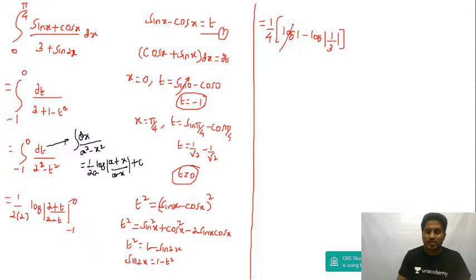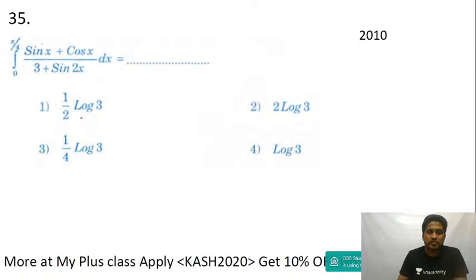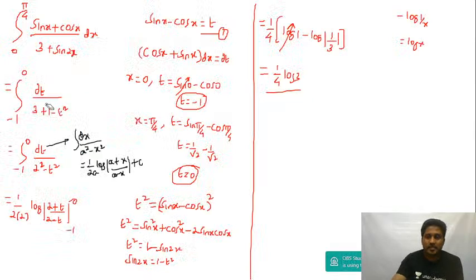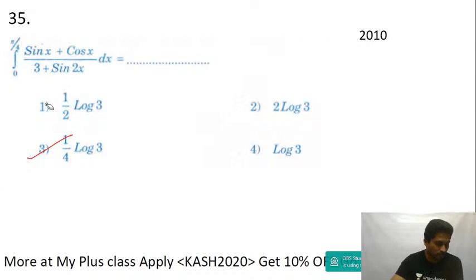Log 1 to any base is 0. So that's equal to, presume you're missing a minus sign. When you have minus log 1 by x, that is the same as log x. So this is equal to 1 upon 4, minus log 1 by 3, which will be equal to log 3. That's the answer, guys. 1 by 4 log 3 is the answer. It is the last option, option number 3. That's the answer, option 3 only.